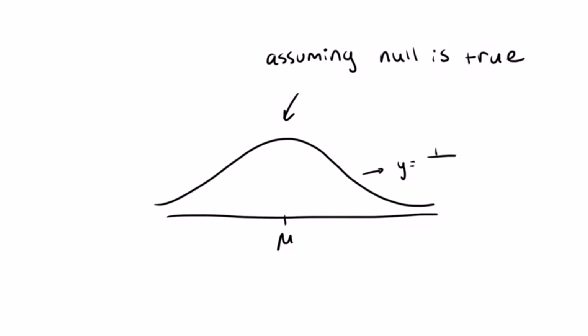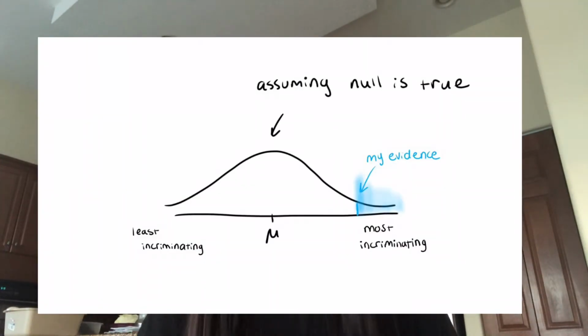Then we make a mathematical model, a little bubble, that represents the world in which the null hypothesis is true. We describe this world through calculations, but the bottom line is that we assume the Cookie Monster didn't steal your cookies. Now we ask, what is the probability that this world coughs up data as weird or as incriminating to the Cookie Monster as the evidence that I found?